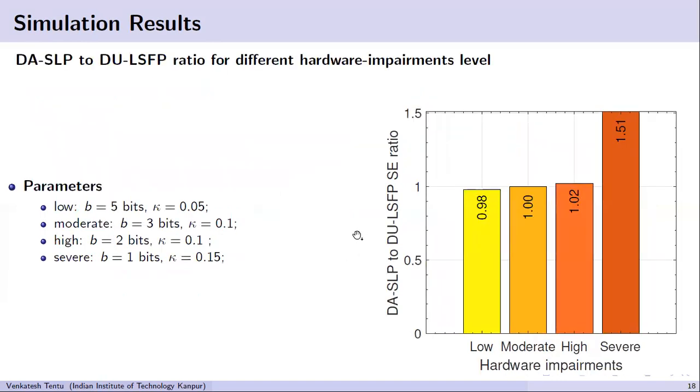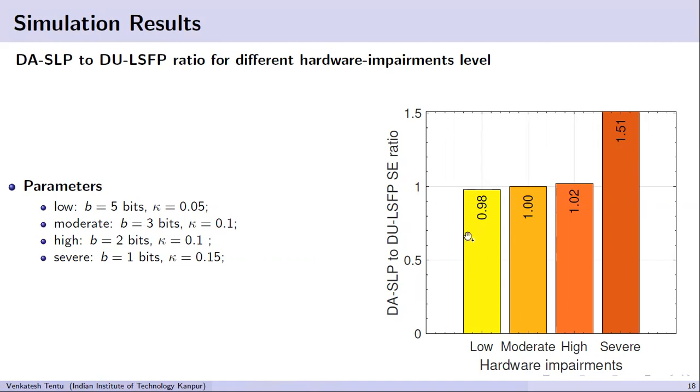Now we will see the distortion aware SLP to distortion unaware LSFP ratio for different hardware impairments. From the plot, we can see that the distortion aware SLP to distortion unaware LSFP ratio is less than 1, which means in the low scenario, distortion aware SLP performs slightly inferior. However, as we increase the impairments, distortion aware SLP starts performing better by a good margin in the severe scenario.